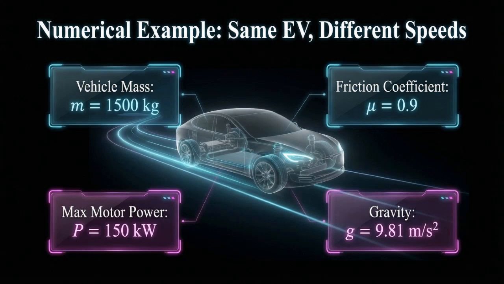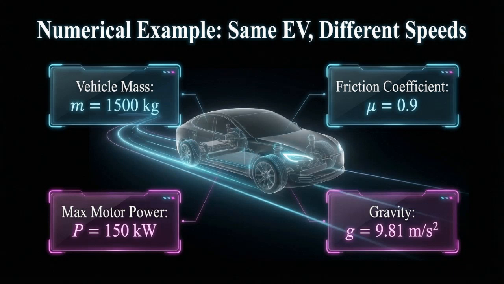In this example, we use the same electric vehicle to study acceleration at different speeds. The vehicle mass M is 1,500 kilograms. The tire road friction coefficient, Mu, is 0.9. The maximum motor power, P, is 150 kilowatts. Gravitational acceleration, G, is 9.81 meters per second squared. These values remain constant throughout the analysis.